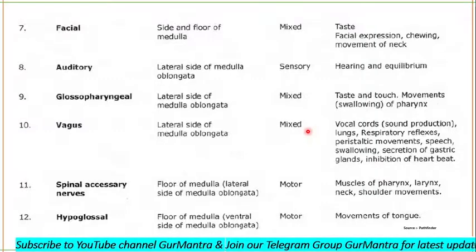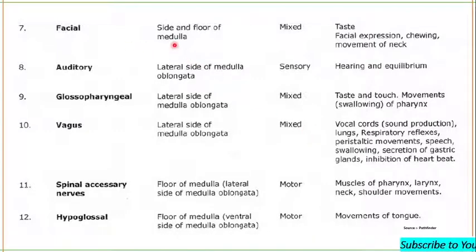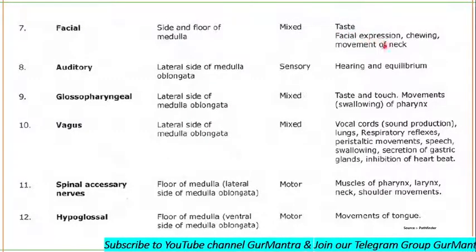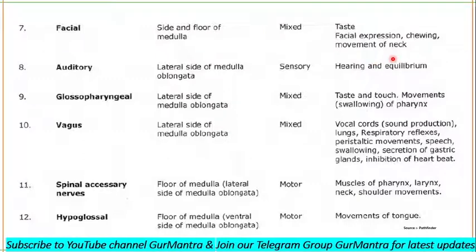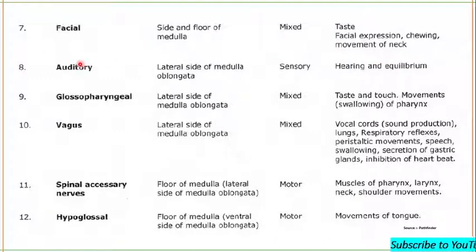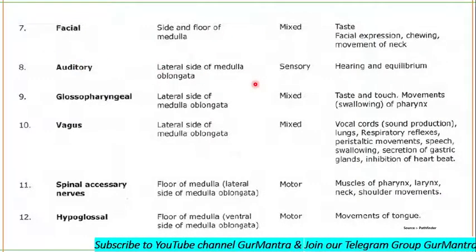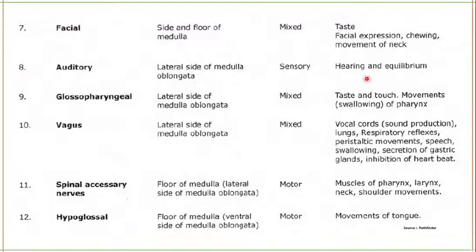Next comes facial nerve. Again, medulla, side or floor, mixed. Function is taste, facial expression, chewing and movement of neck. Auditory, also known as vestibulocochlear nerve: medulla, lateral or floor of medulla, sensory, hearing and equilibrium, maintains the equilibrium of the body.